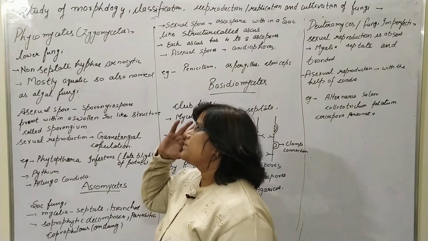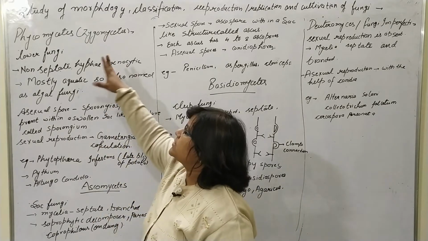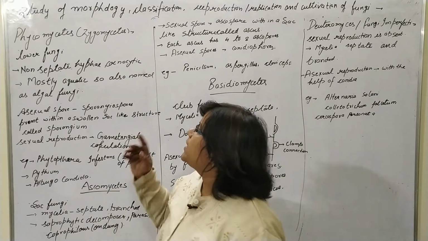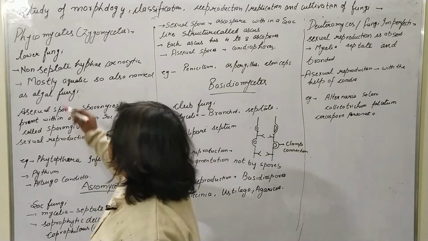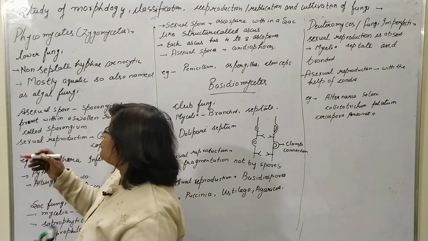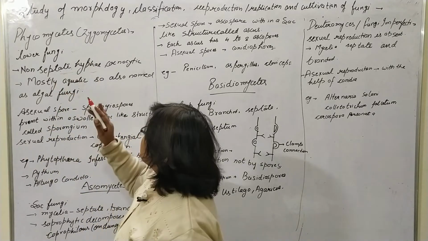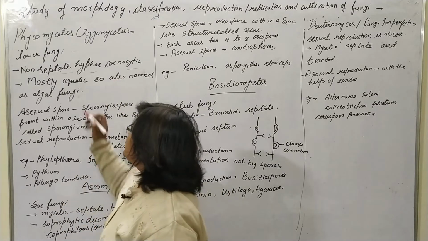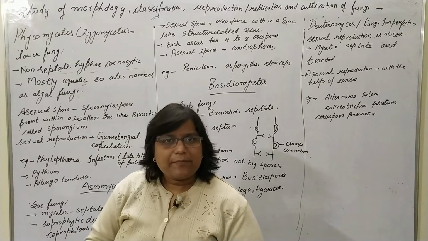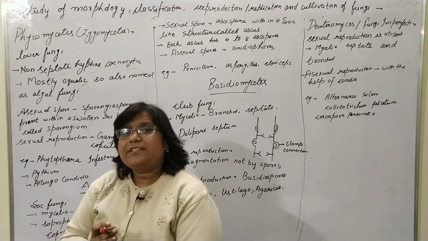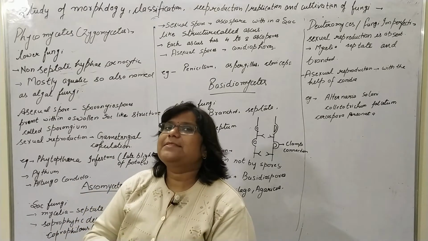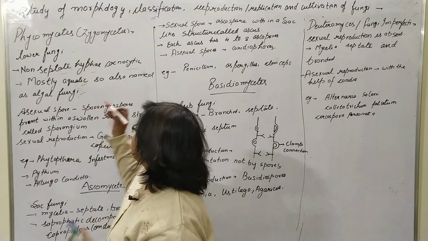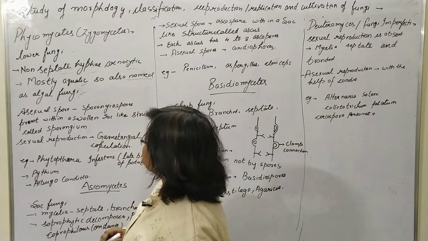Phycomycetes has some groups. There are so many, but in some books they are referred to as Phycomycetes, also named Zygomycetes. It is a lower fungi, and the hypha or mycelium is non-septate and coenocytic, meaning multinucleated. It is mostly an aquatic fungi. Since it is present in water, it seems like algae, so it is also named algal fungi.